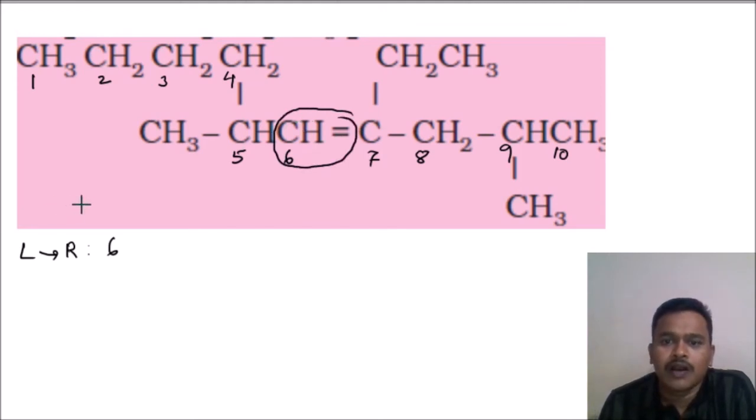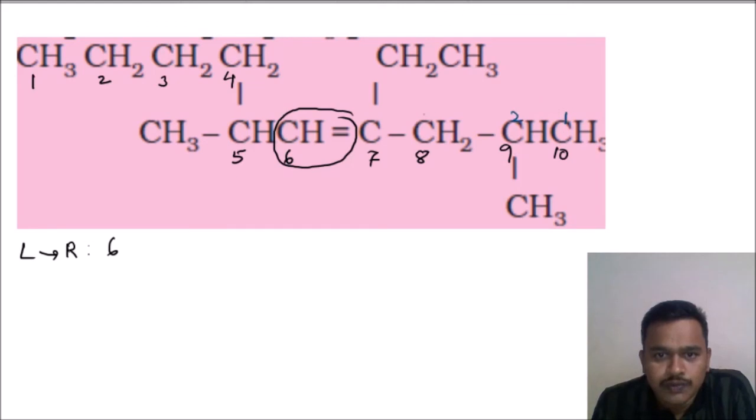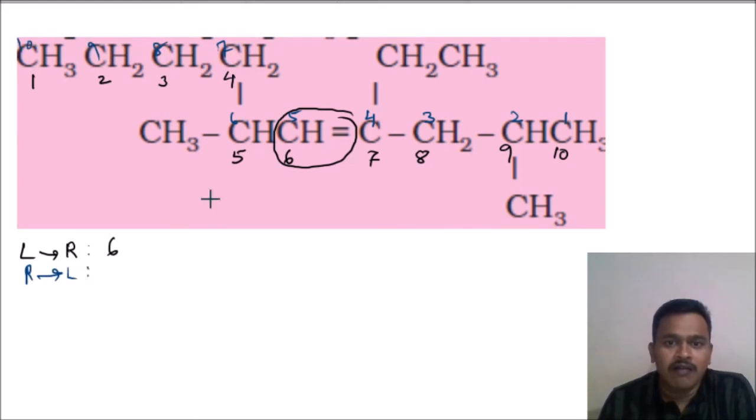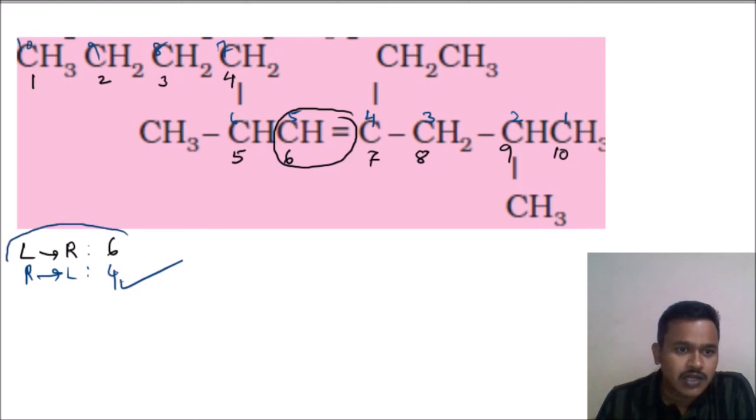And now go for right to left. I will give numbering from right to left here. 1 2 3 4 5 6 and here 7 8 9 10. Going right to left, our functional group gets which position? 1 2 3 4th position. So 4th position. Which is the lowest one? 4 is the lowest one. This is chosen, and this is not the correct one. Okay, so which numbering is correct now?